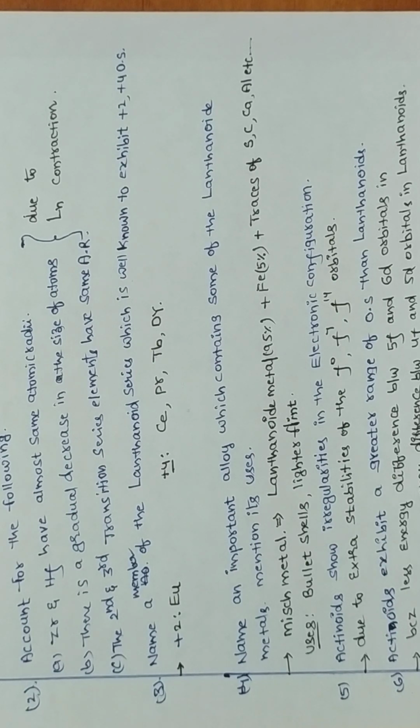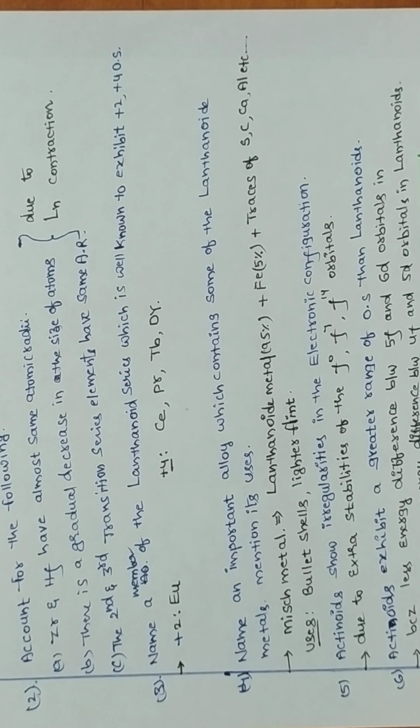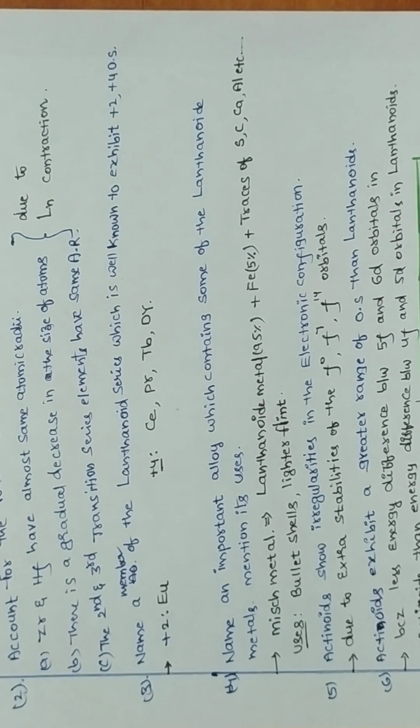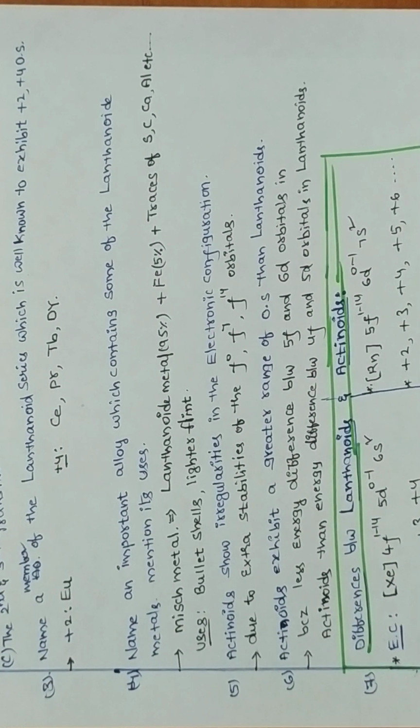Therefore, they exhibit more oxidation states compared to lanthanoids. But in lanthanoids, the energy gap between 4f and 5d is considerable, so 4f orbitals do not participate in bond formation. Therefore, lanthanoids exhibit +2, +3, +4 only, because the energy gap is larger between 4f and 5d.